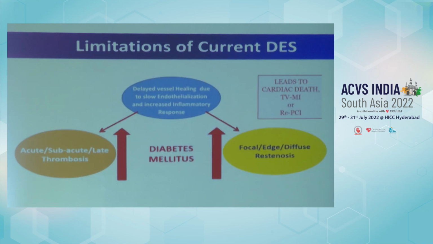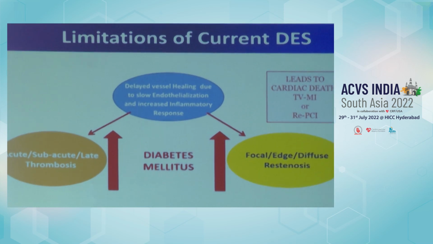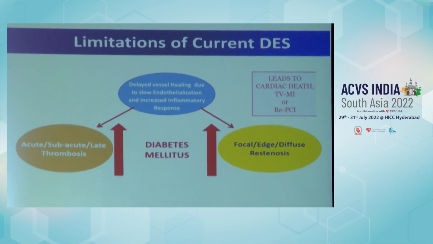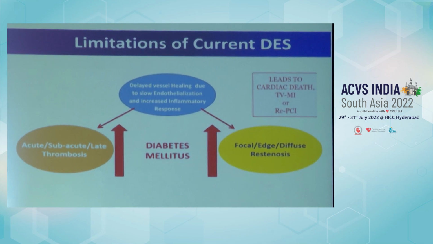So what are the limitations of the current DES platform or current standard of care treatment in coronary revascularization and angioplasty? Because of the diabetic milieu, there is delayed vessel healing due to slow endothelialization and increased inflammatory response, resulting in stent thrombosis or various types of in-stent restenosis.